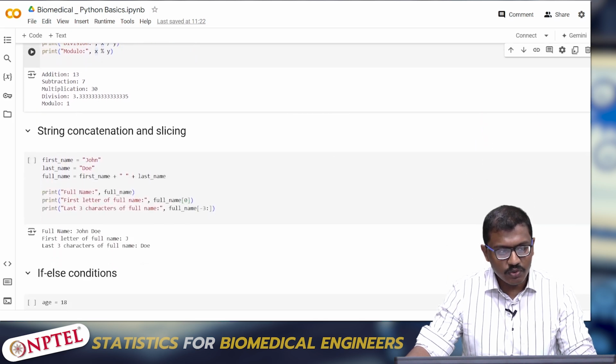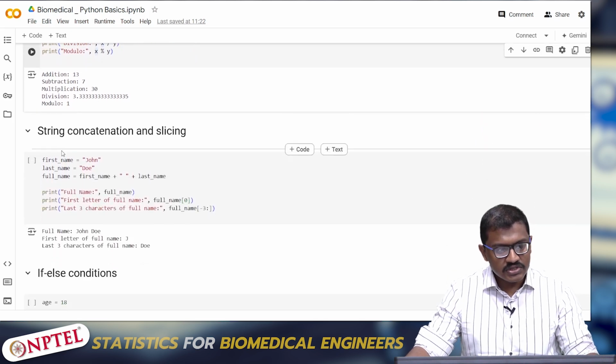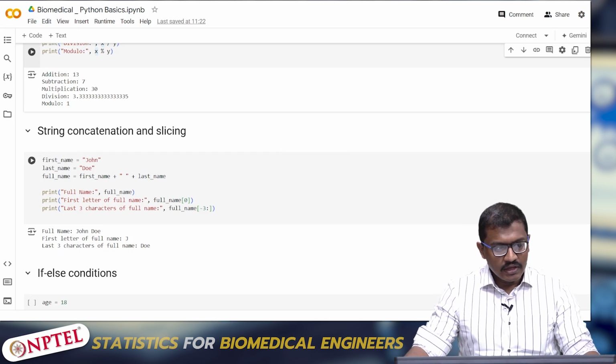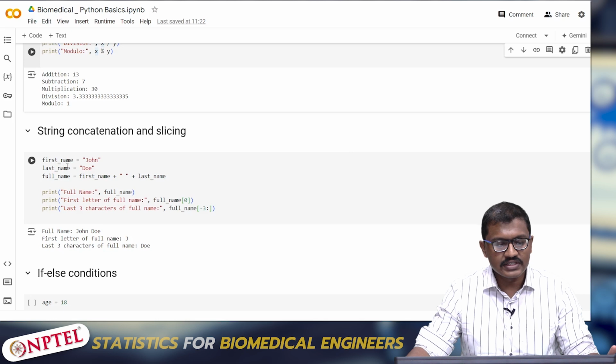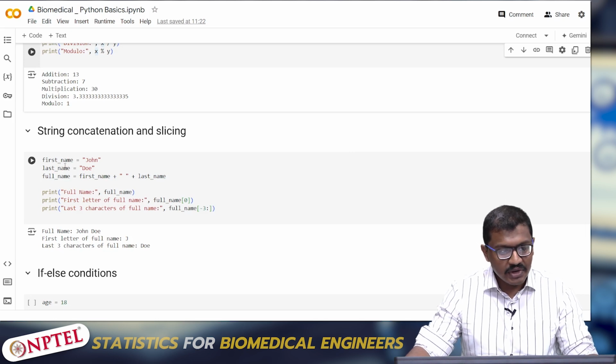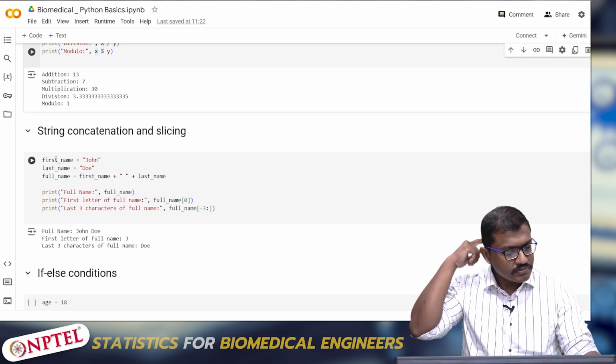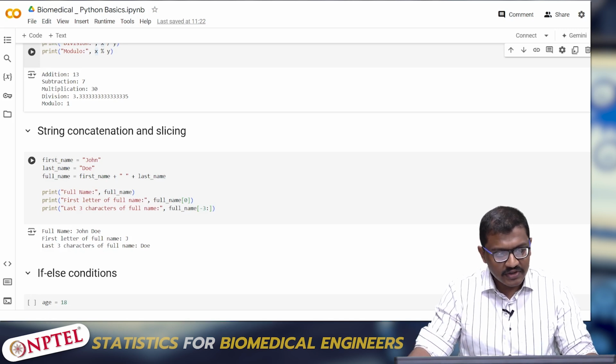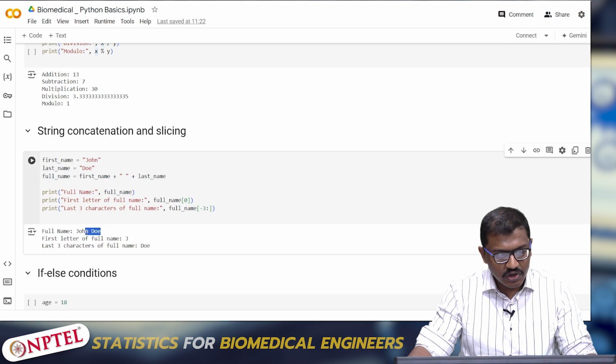It is rounded to 1, fine, modulo. So string concatenation. I have already said in the first cell that Alice, I mentioned with double quotes. Similarly, I am giving first name as John, last name as Doe, and full name I am putting as first name plus a space within double quotes, and then the last name. So I am printing the full name to be like John Doe. The first string is John, then a space, and then Doe.